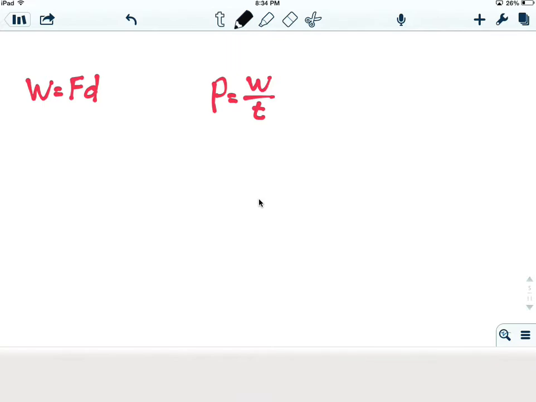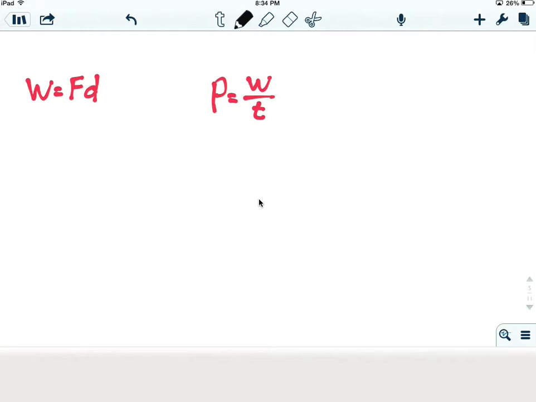Basically, what it states is that energy is always constant. It is never created or destroyed. It's only transferred from one form to another. Okay. Basically, what this means is that the energy that we start with is the energy that we finish with.